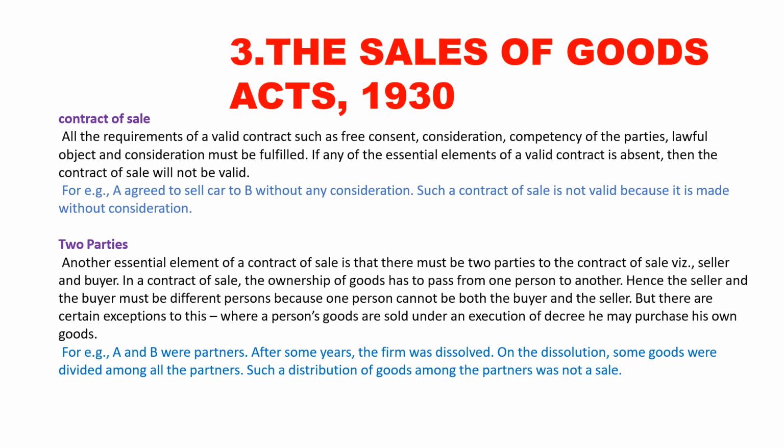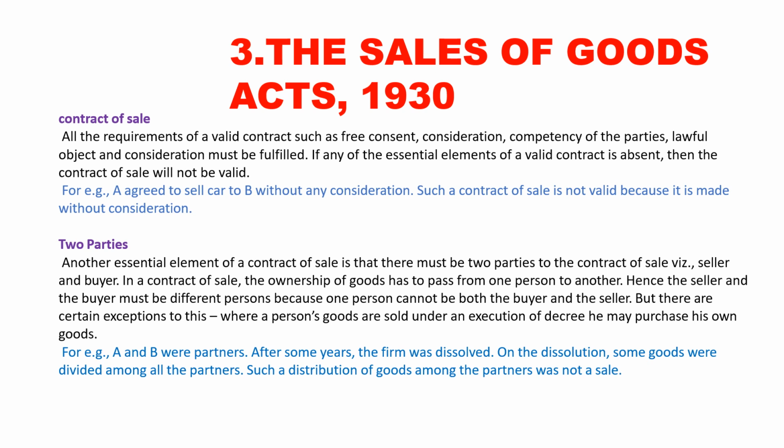Explanation. Another essential element of the contract of sale is that there must be two parties to the contract of sale, namely, seller and buyer. In the contract of sale, the ownership of the goods has to pass from one person to another. I hope this is very clear.